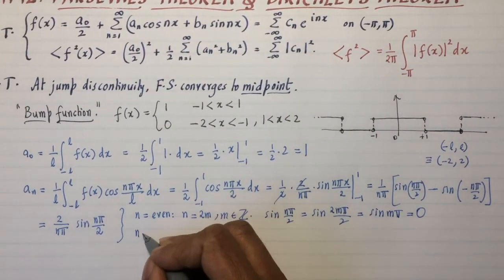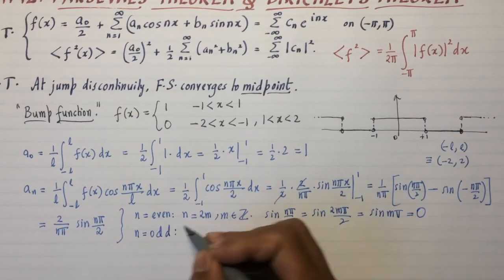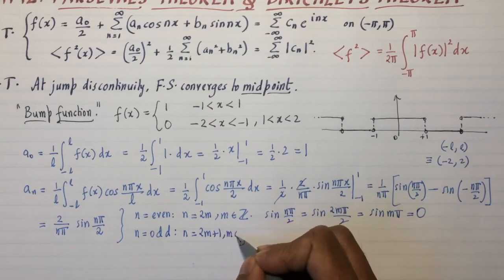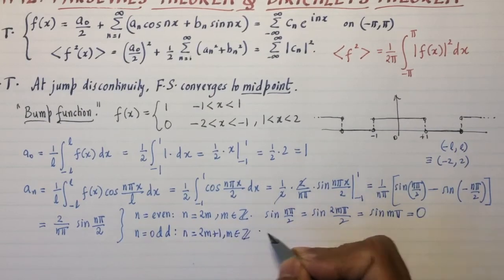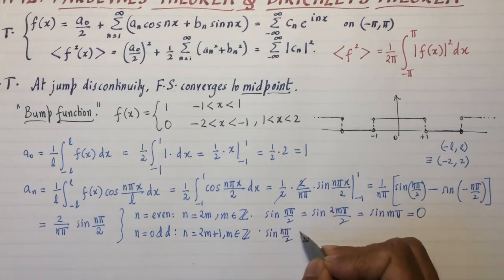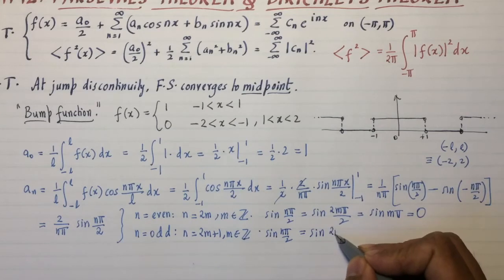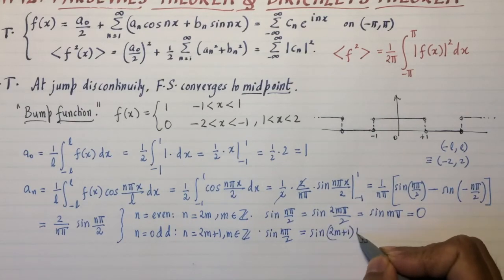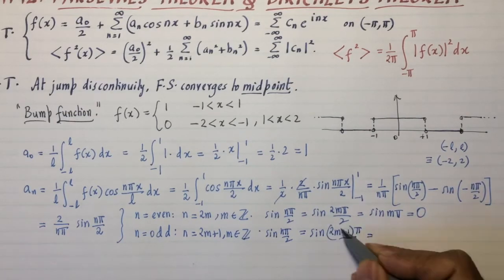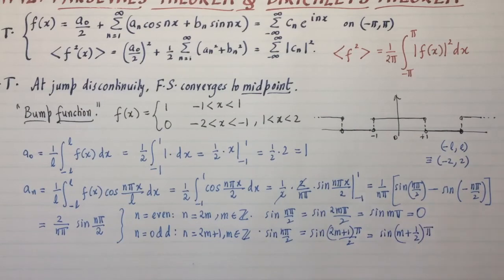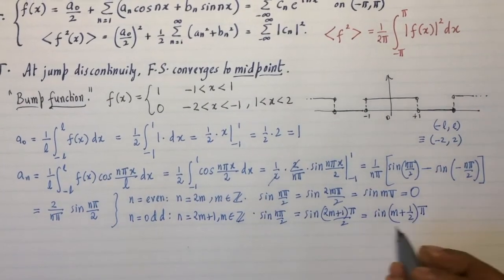For odd values, let's see what happens. Odd numbers can be represented as 2m plus 1 for integer m. So I can write sine of n pi over 2 as sine of (2m plus 1) pi over 2. Taking the 2 inside, I get sine of (m plus a half) pi. And here I can use my sine a plus b formula.